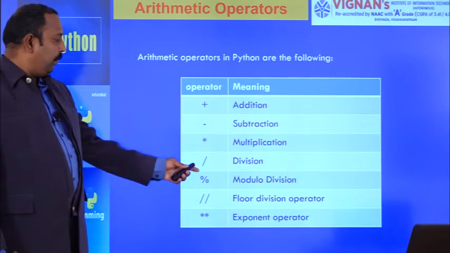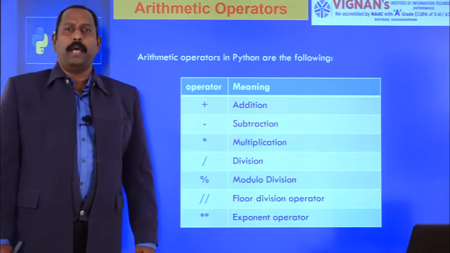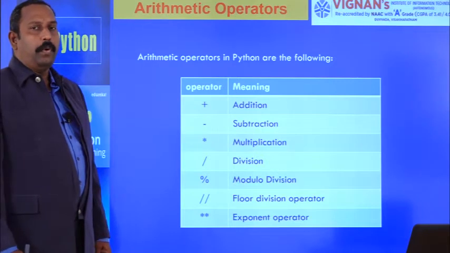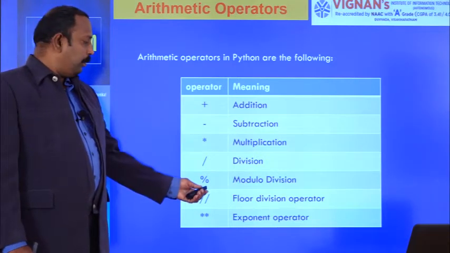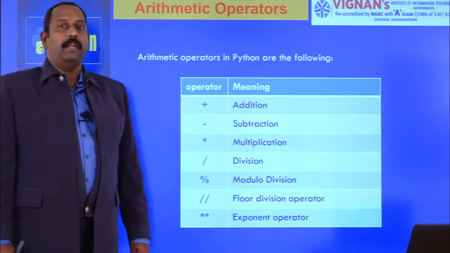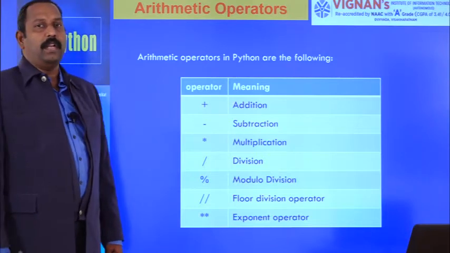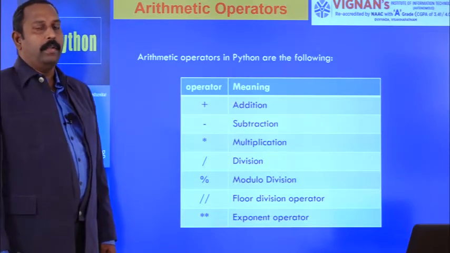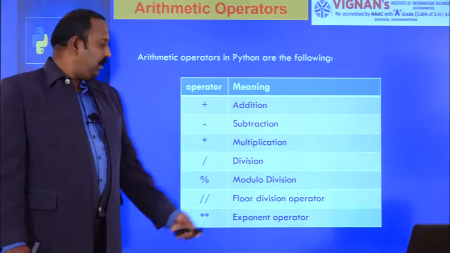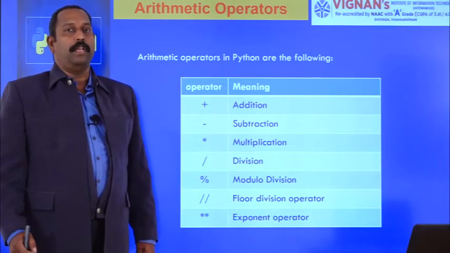So here, what is the difference between the division operator and the floor division operator? The division operator always gives the output as a floating point value only, and floor division may give the output as integer or float. That means it will perform integer arithmetic as well as float arithmetic, and based on the operands it may produce an integer or it may produce a float value. Depending on the operands it will give the output.